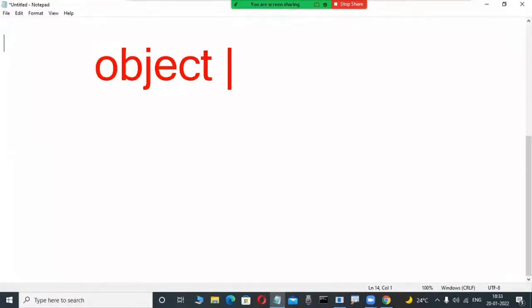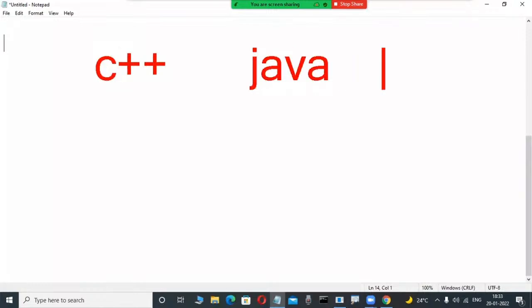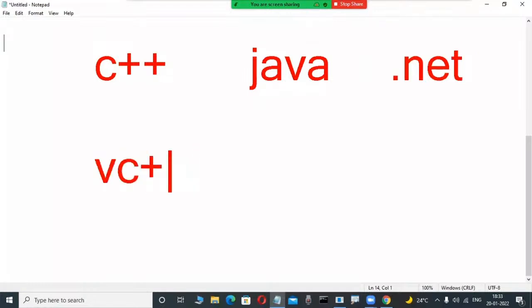Suppose there are so many object-oriented languages. Maybe some fellows have a little technical knowledge of object-oriented languages worldwide. What are the object-oriented languages? C++ is an object-oriented language. Java is a popular object-oriented language. C# .NET is an object-oriented language. VC++ is an object-oriented language. So many object-oriented languages are there.